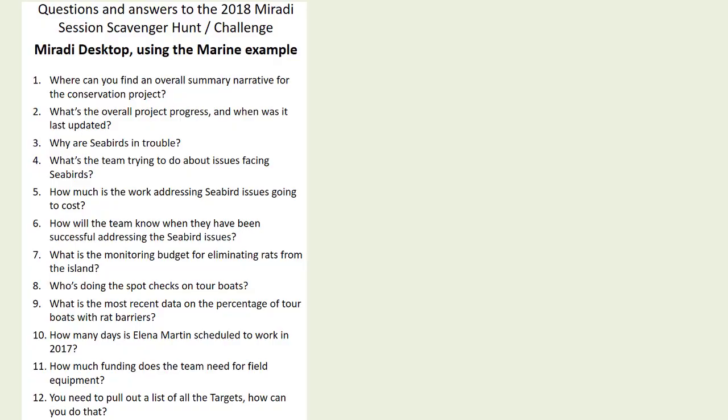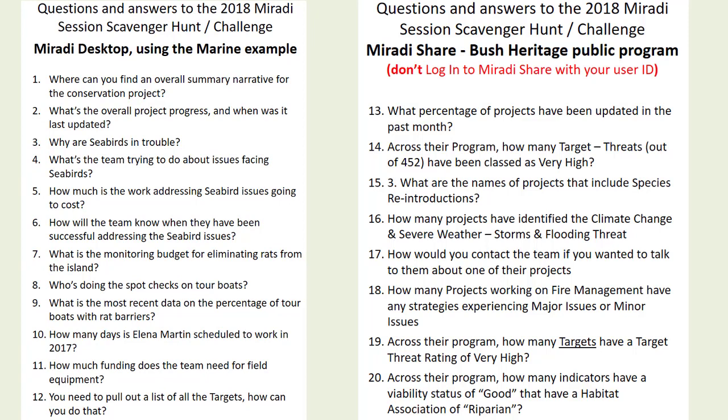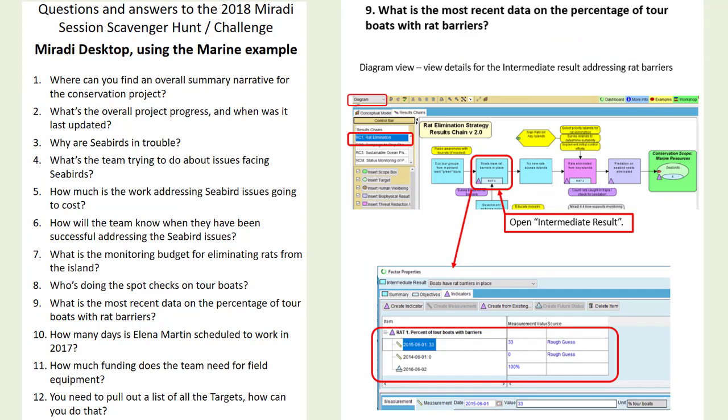There are a set of 12 questions for Miradi desktop using the marine example that comes shipped with the Miradi software. You can also download the project in the community library of miradishare.org. Search for the project marine example in the project list. There are an additional 8 questions for Miradi Share that you investigate using the Bush Heritage program. The PDF files show worked out screenshots of how to find the answer to each question.